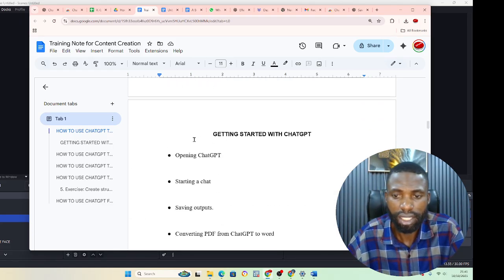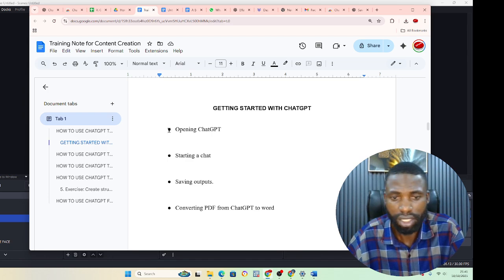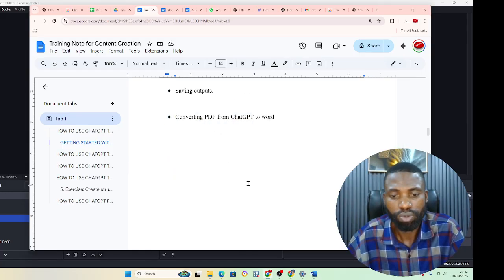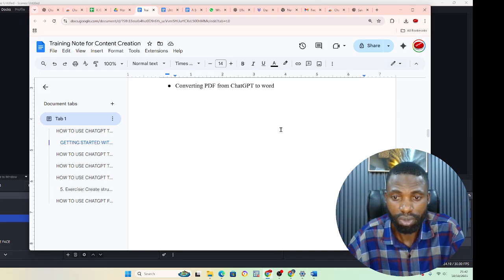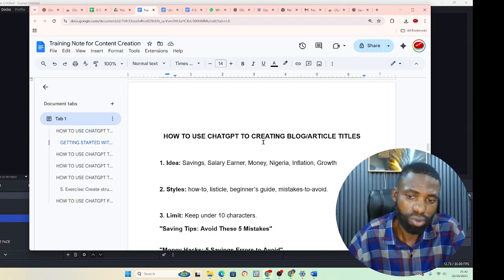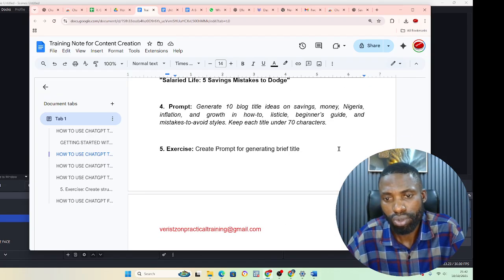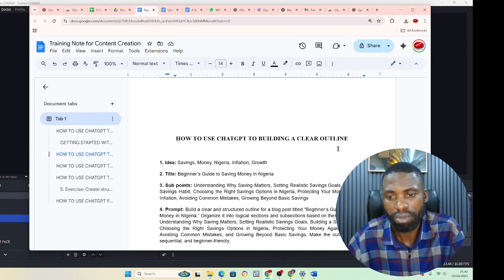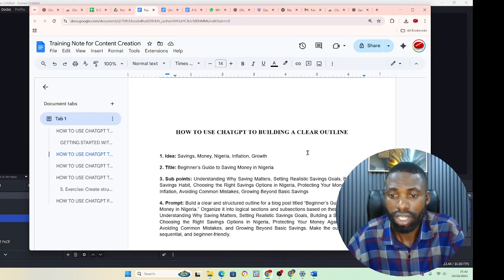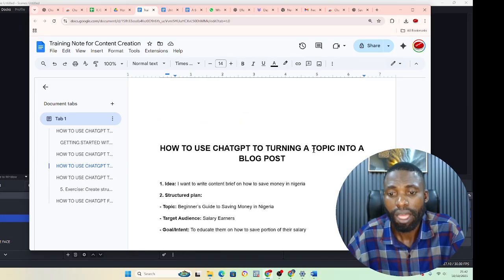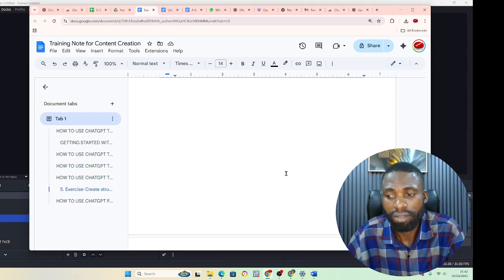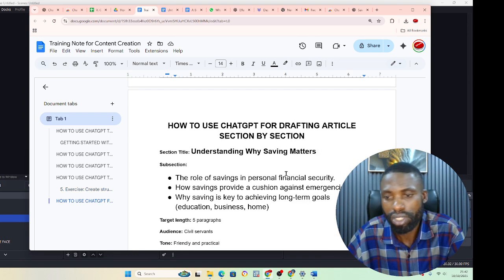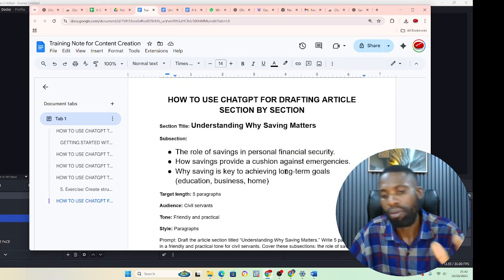Then we also looked at getting started with ChatGPT, where we looked at opening ChatGPT, starting a ChatGPT chat, saving the output and converting PDF from ChatGPT to Word. We also looked at how to use ChatGPT to create titles. We also looked at how to use ChatGPT to build a clear outline, how to turn a topic into blog posts, and finally how to draft an article section by section.